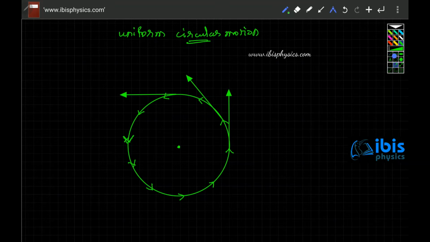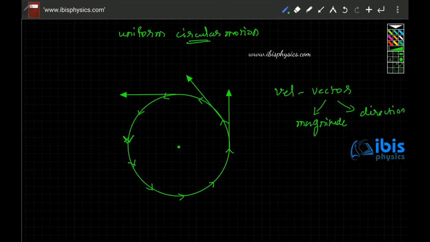Because velocity is a vector, and a vector has two attributes, one is magnitude and the other is direction. Even if either this or that or both change, the vector changes. If magnitude changes, velocity changes. If direction changes, velocity changes. You know that the direction keeps on changing. So velocity is changing in uniform circular motion.